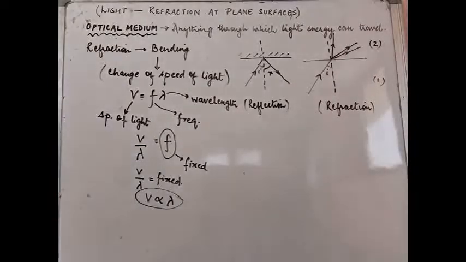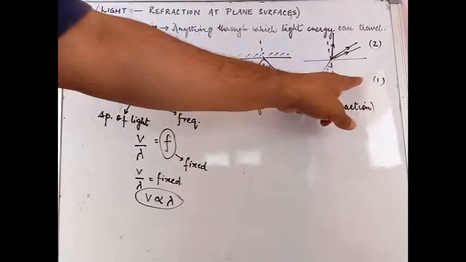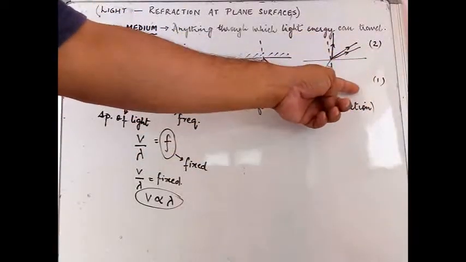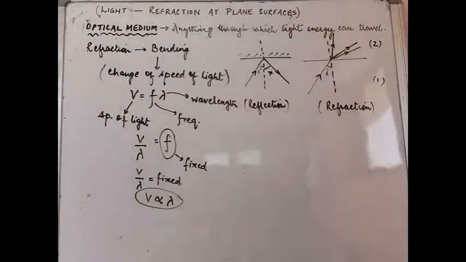Now if somebody asks you what is refraction of light, you will say that refraction is a process of bending of light because there is a change in the speed or the wavelength of light when it travels from one medium into another medium. This medium is an optical medium, a medium through which light can travel. It can be plastic, glass, water, any other liquid, and in fact it can be air also. So this is the general understanding of the word refraction.